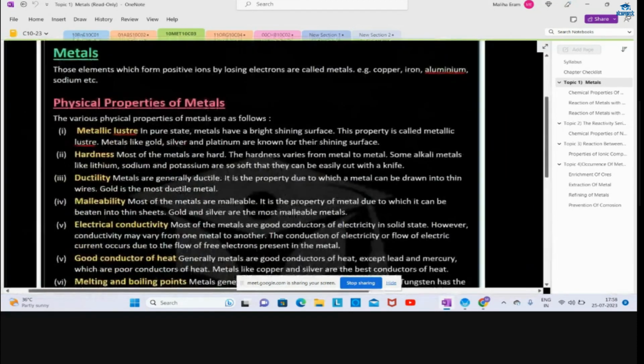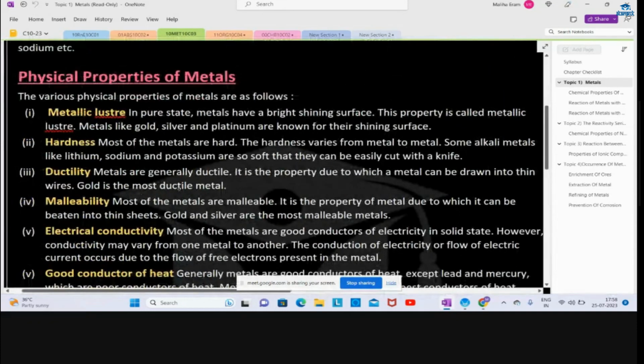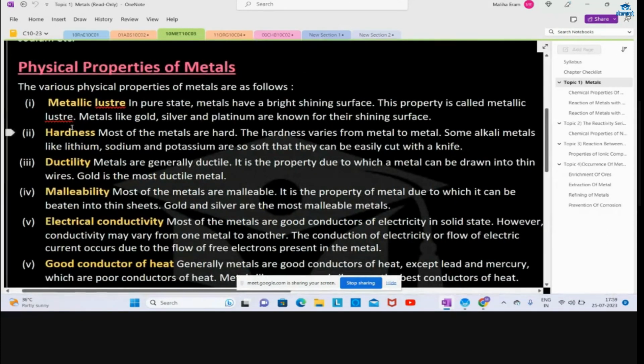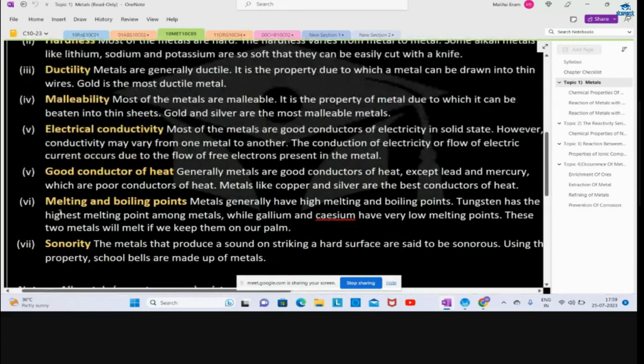First you have to remember these points and note them down, all the physical properties of metals. The topic which we cover, you will go home and make notes, and in the next class, I'll check that note first, and then I will start the next topic, because it's very important to make notes of all the points. So metallic luster, hardness, ductility, malleability. Any doubt here in the physical properties of metal? No. You only have to remember the points and you can easily note them down.